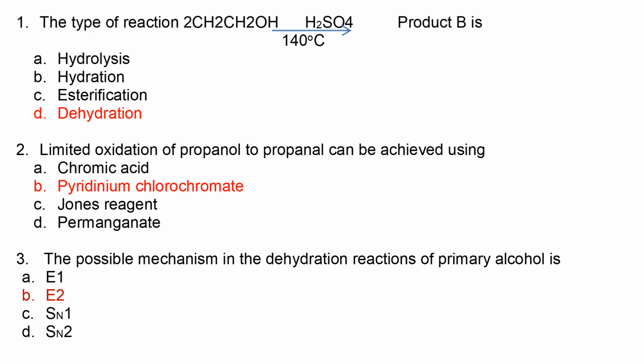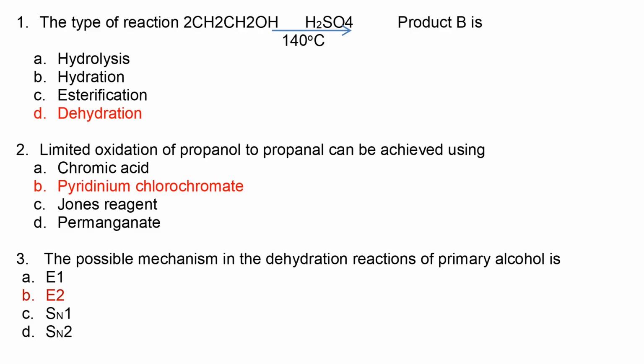When propanol moves to propanal without forming propanoic acid, we call it limited oxidation, because propanol, which is a primary alcohol, under oxidation is supposed to form propanoic acid. So when propanoic acid is not the target, we want to limit our oxidation.